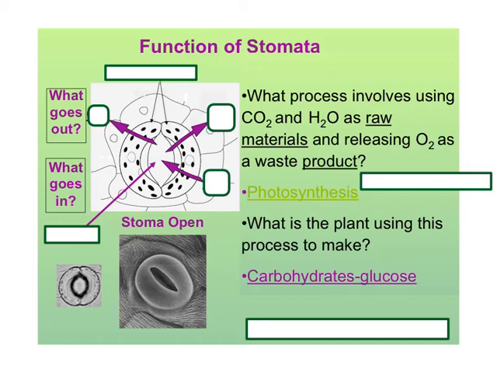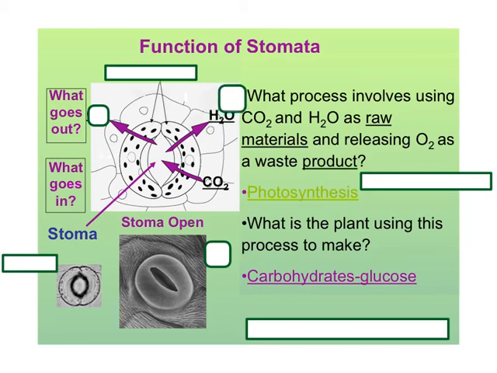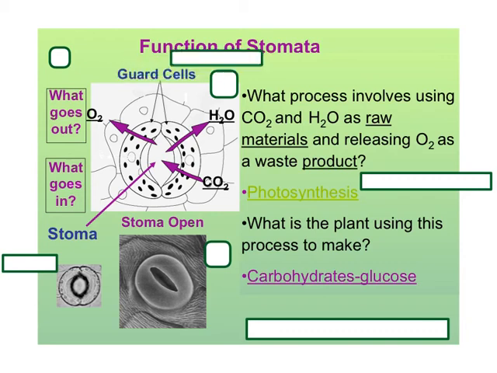Here's one going in, carbon dioxide, and the opening where it's going into. Here, water is coming out, and water goes into the plant up through the roots and the stem. And oxygen is going out. And what are these cells around the opening or the stoma called? If you said guard cells, you're correct.